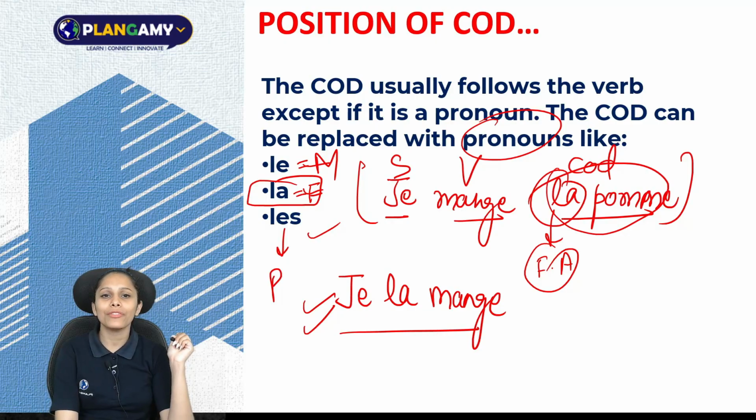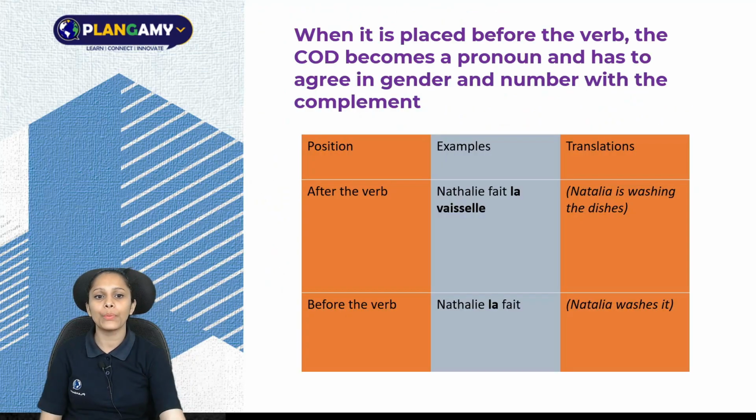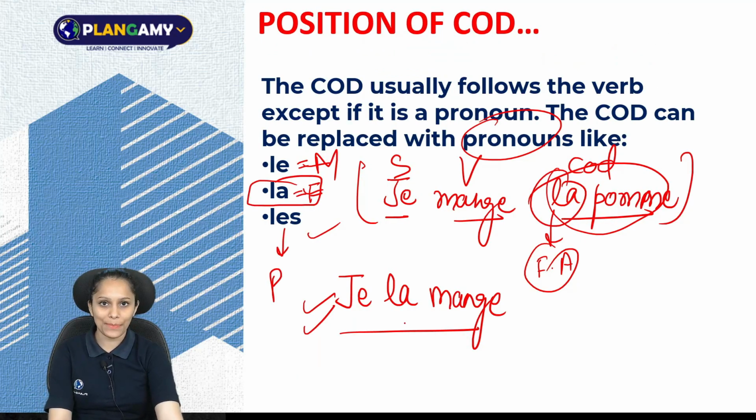Now moving further, it is very important: when it is placed before the verb, the COD becomes a pronoun and has to agree in gender and number with the complement. This was the example.